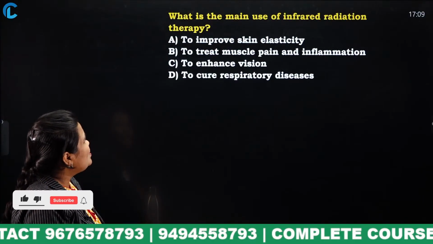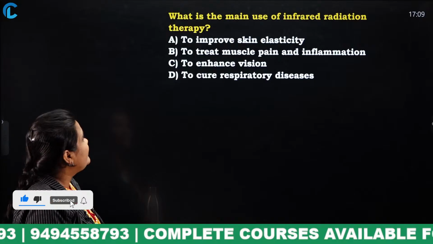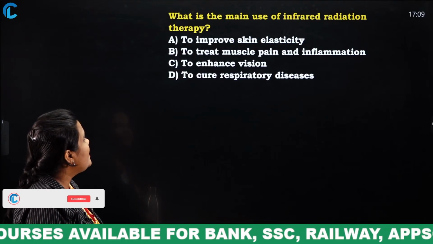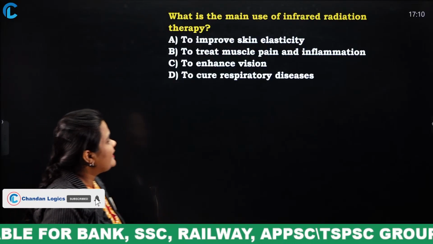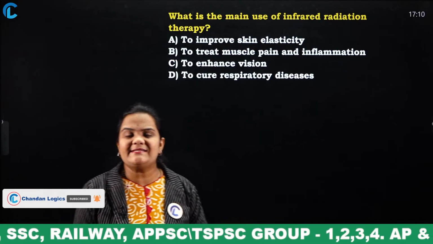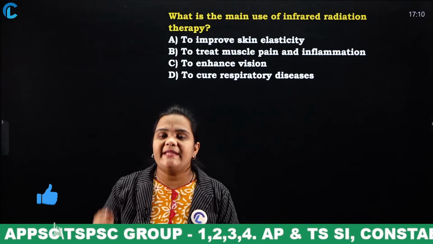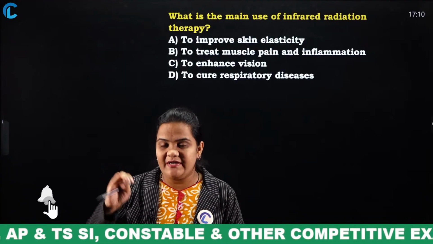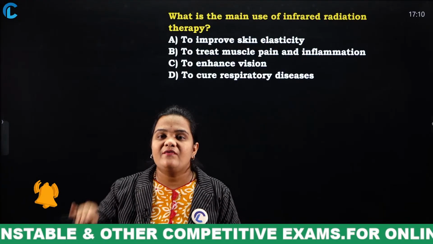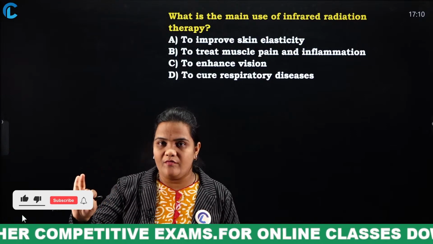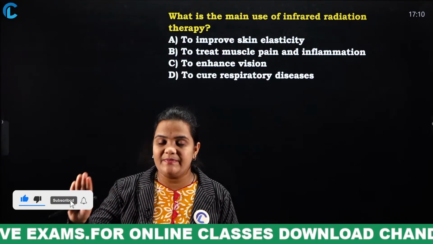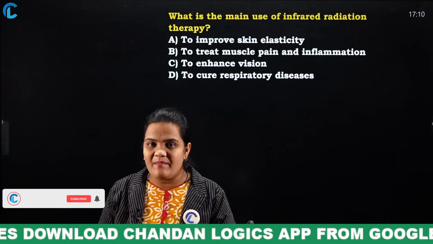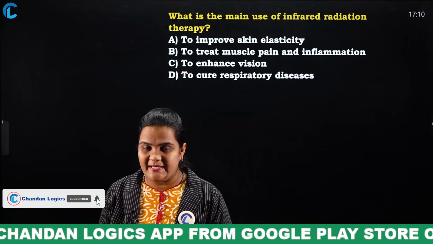What is the main use of infrared radiation therapy? To improve skin elasticity, to treat muscle pain and inflammation, to enhance vision, to cure respiratory diseases. What are these infrared radiations actually? They are nothing but electromagnetic radiation. In general, we have 7 types of electromagnetic radiation. First is radio waves, microwaves, infrared rays, visible rays. Next comes ultraviolet rays. Next, X-rays, gamma rays. These are the 7 electromagnetic waves.